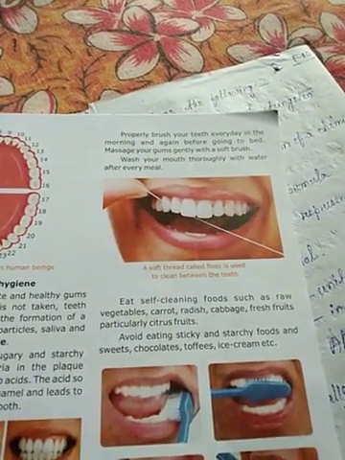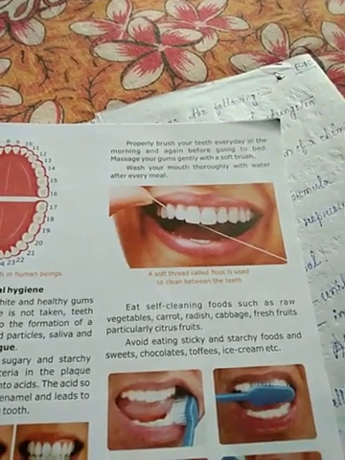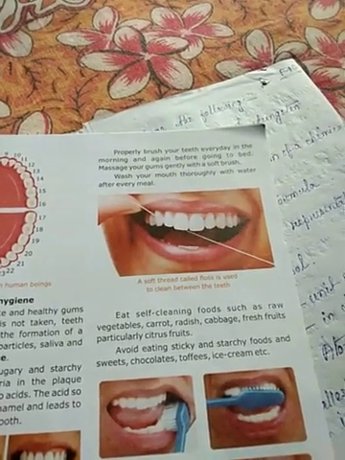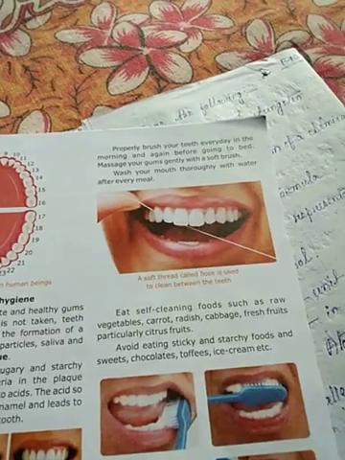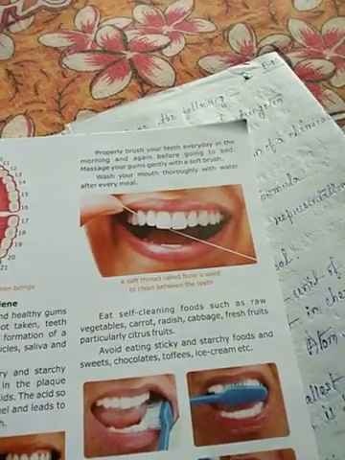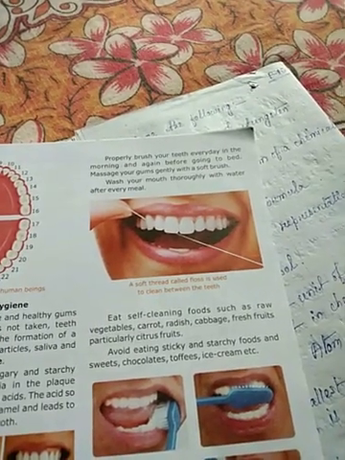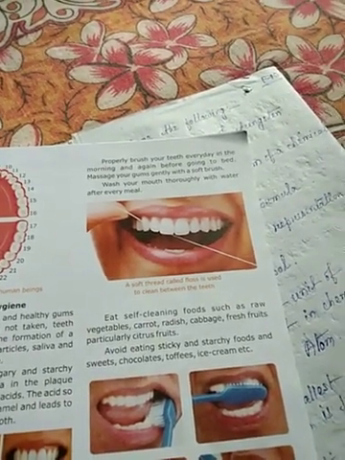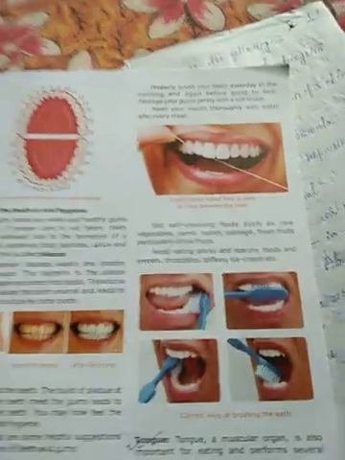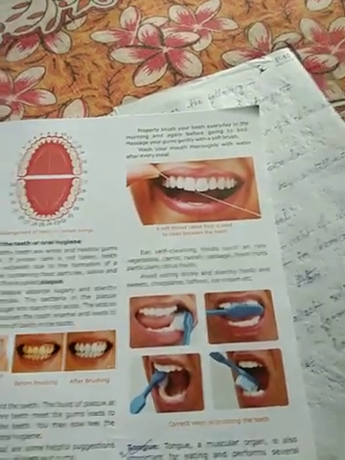Avoid eating sticky and starchy food and sweets, chocolates, toffees, ice cream, etc. The advice here is that we should always avoid sticky, starchy food, that means chocolate and ice cream. We avoid these types of food for our teeth.